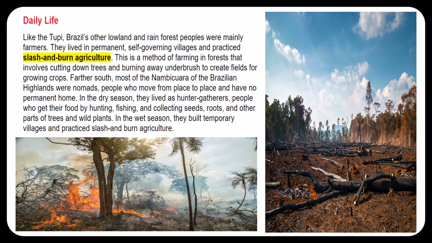agriculture. And now we can answer question number 8. What is slash and burn agriculture? As the book stated, this is a method of farming in forest that involves cutting down the trees and then burning away the underbrush, and that creates the fields for then growing the crops.